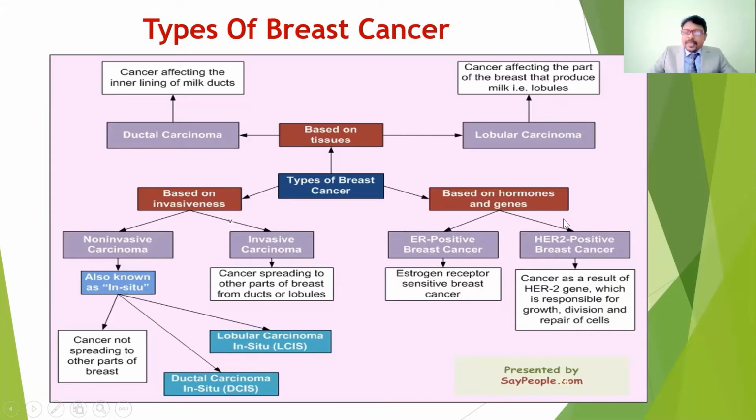Coming to the classification based on hormones, there are ER positive breast cancers, that means estrogen receptor positive breast cancers, and also HER2 positive breast cancers, which are related to hormonal imbalance. So these are the different types of breast cancer. We are going to discuss them one by one here.